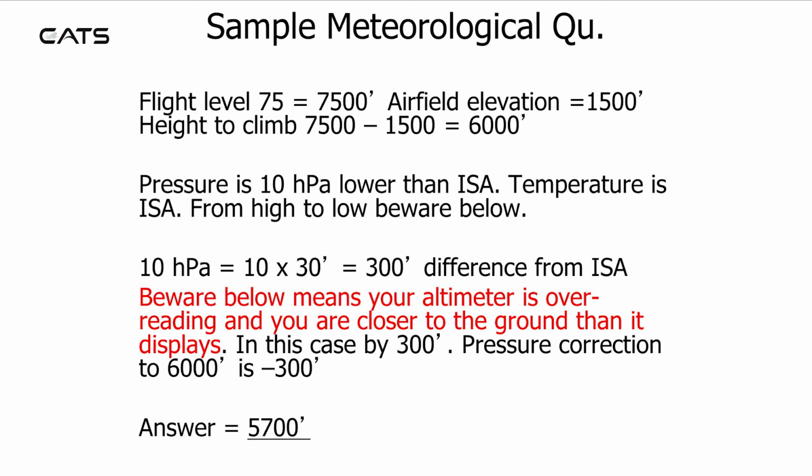From high to low, beware below. 10 multiplied by 30 is 300 feet difference from ISA. Beware below means your altimeter is overreading and you're closer to the ground than it displays, in this case by 300 feet. The pressure correction to the 6,000 is minus 300, giving an answer of 5,700 feet.